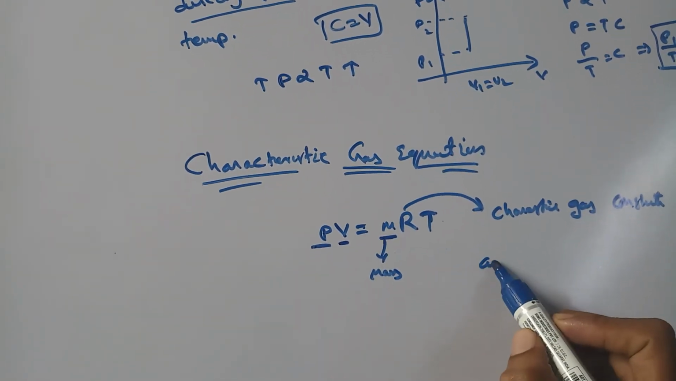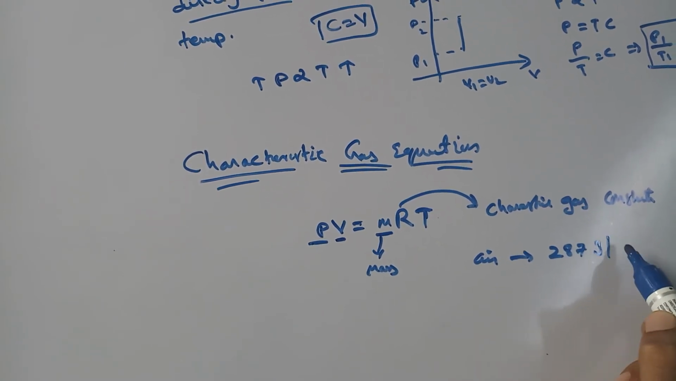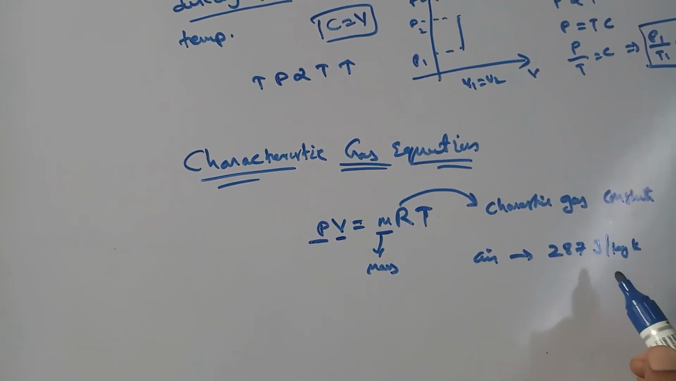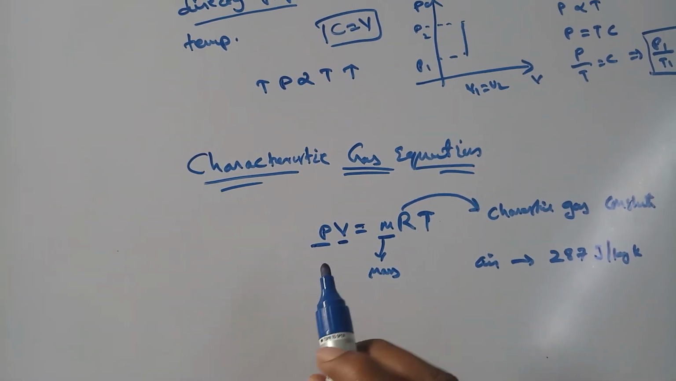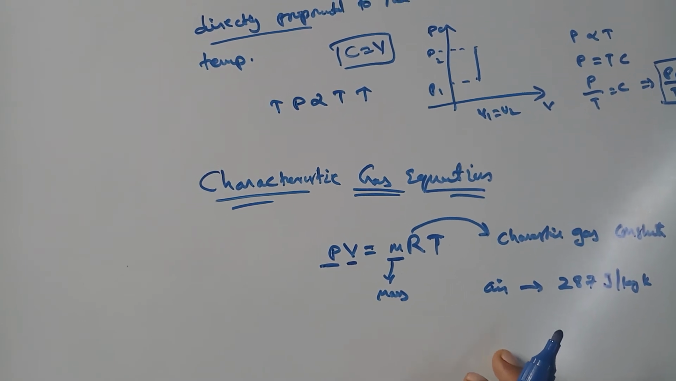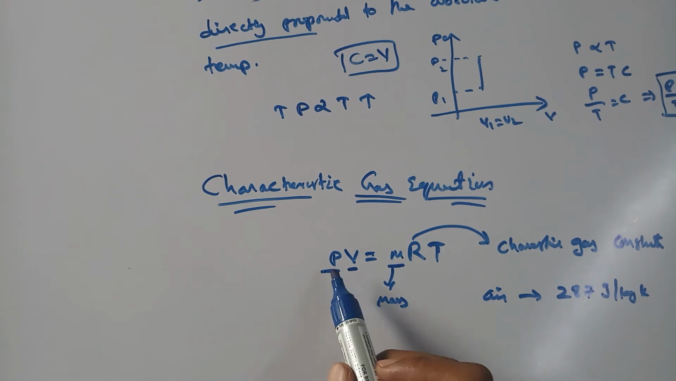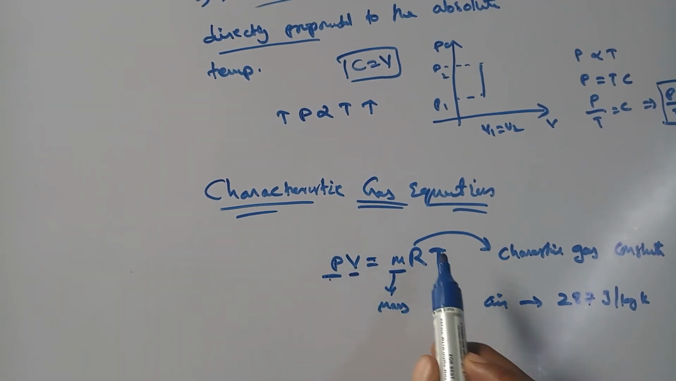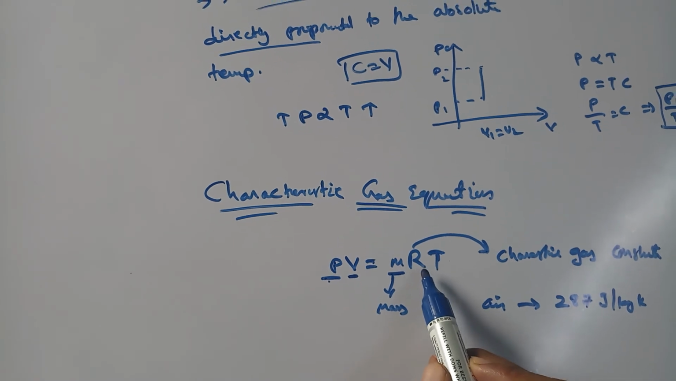For example, for air it is 287 joule per kg Kelvin. The universal gas constant, which is the same for every gas, is 8.314 kilojoule per kmol Kelvin. So there is a difference between these two. Don't get confused. PV is equal to mRT is the characteristic gas equation, where R is the characteristic gas constant. It's not the universal gas constant.